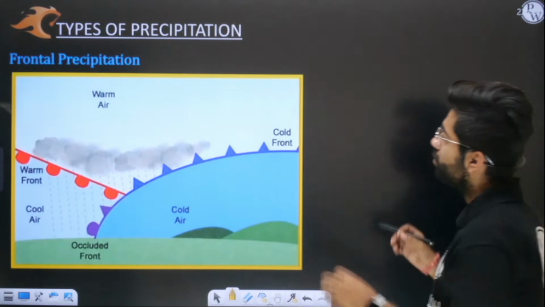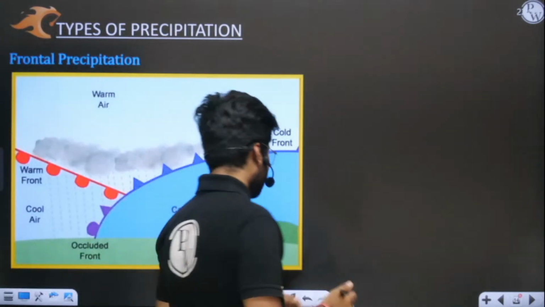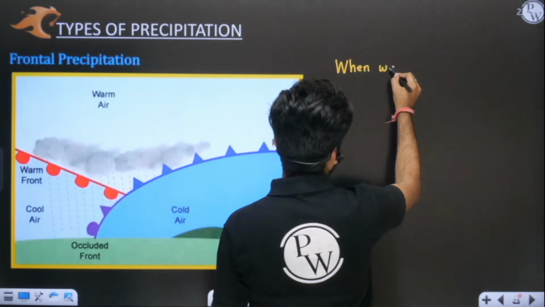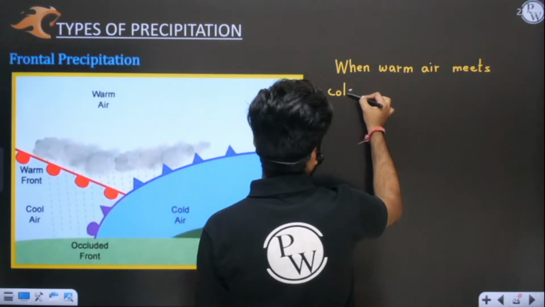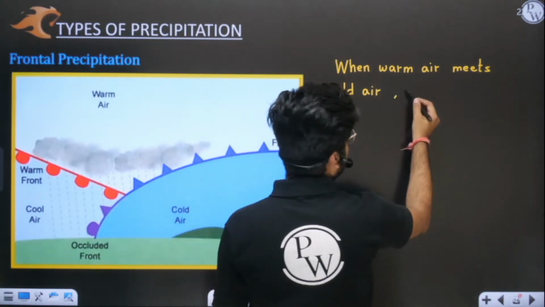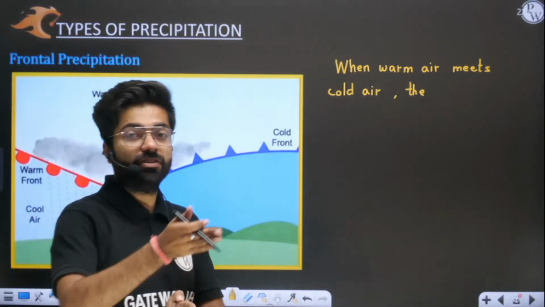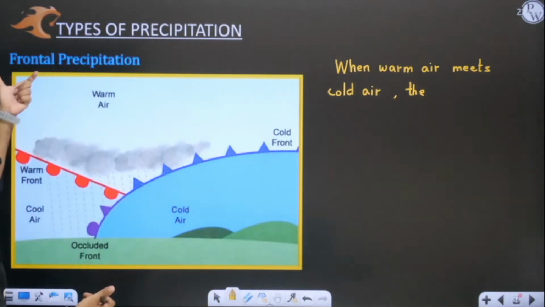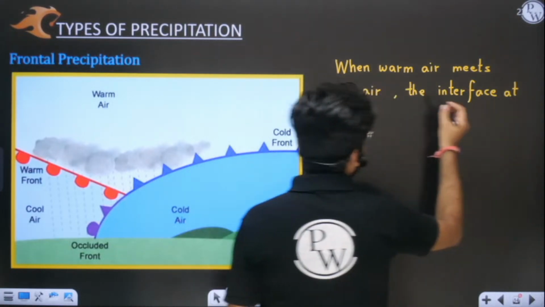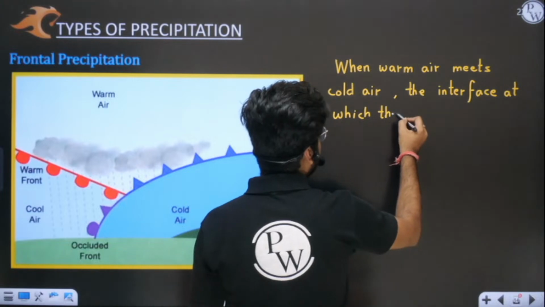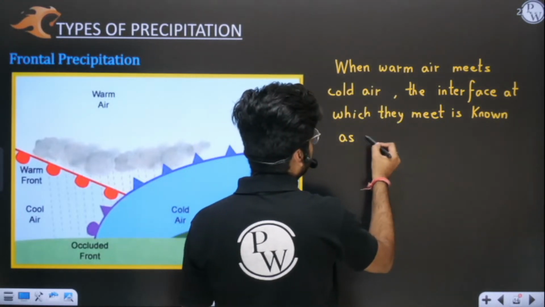Then at the last, we discussed frontal precipitation. Frontal precipitation is nothing; you only need to understand that whenever warm air meets cold air, the interface at which they meet is known as a front. That's why the name frontal is there.